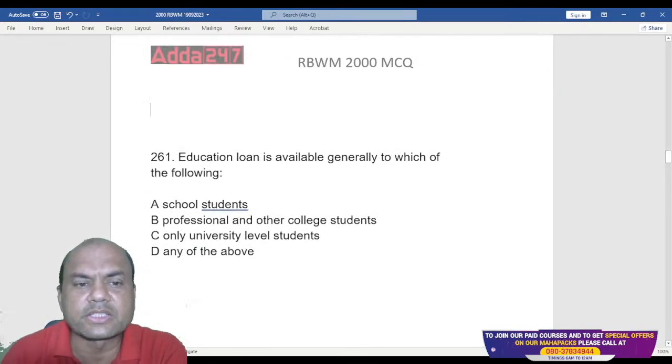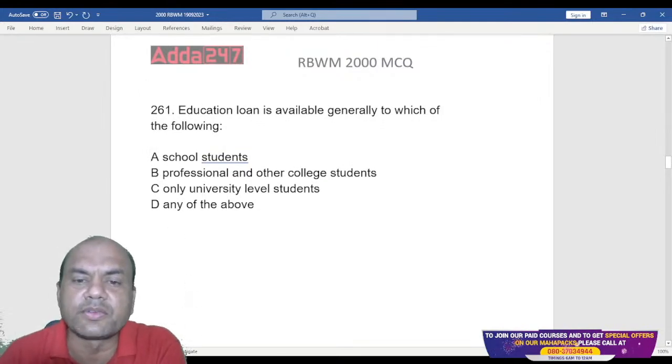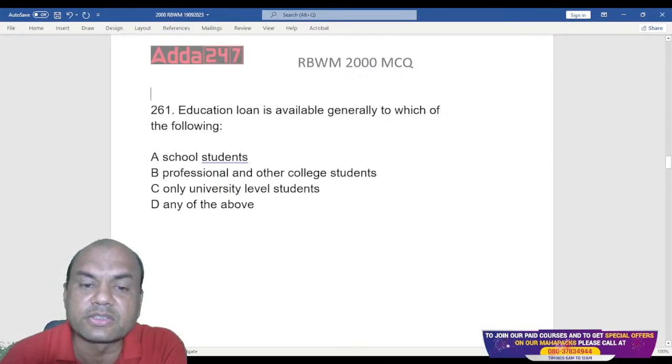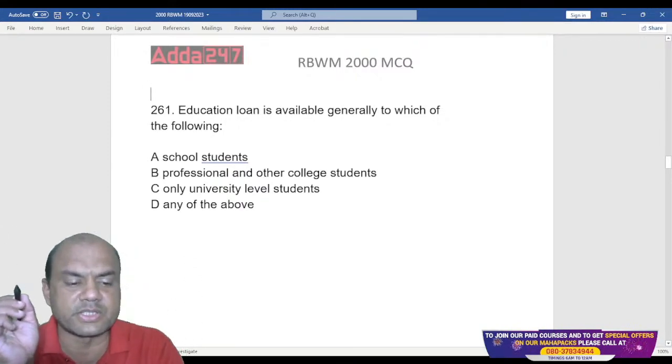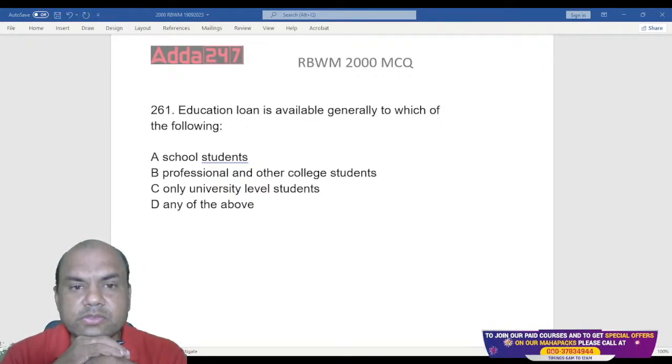So for education loan, is available generally to which of the following? School students, professional and other college students, only university level students, and any of the above. So whom is the education loan available now? Who gets the education loan? Let me see.